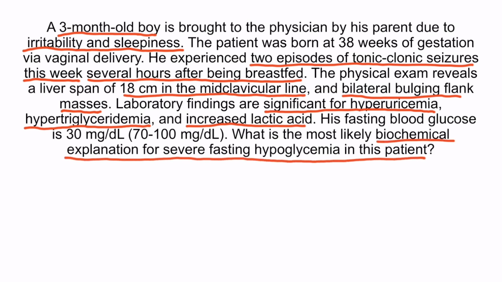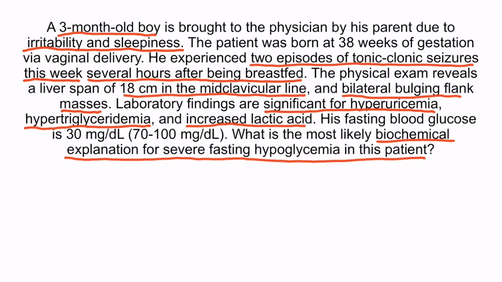All right, this patient is presenting with irritability and sleepiness. He's had 2 episodes of tonic-clonic seizures several hours after being breastfed. These seizures were most likely due to fasting hypoglycemia. He also has hepatomegaly, which is evident by his 18-centimeter liver span in the mid-clavicular line. Additionally, he has renomegaly, as evidenced by bilateral bulging flank masses. Finally, his laboratory findings are significant for hyperuricemia, hypertriglyceridemia, increased lactic acid levels, and fasting hypoglycemia of 30 milligrams per deciliter.